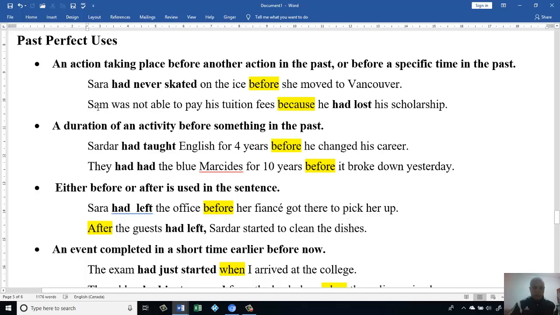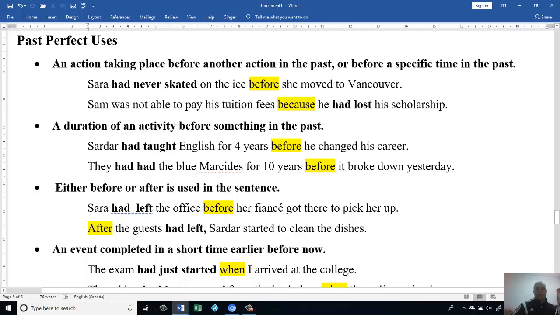Yesterday is going to be "was." Yesterday Sam was not able to pay his tuition fees. Why was he not able? Because he had lost his scholarship. If he was at the office yesterday, it means he had lost his scholarship before yesterday. Could be one week, two weeks, we don't know.